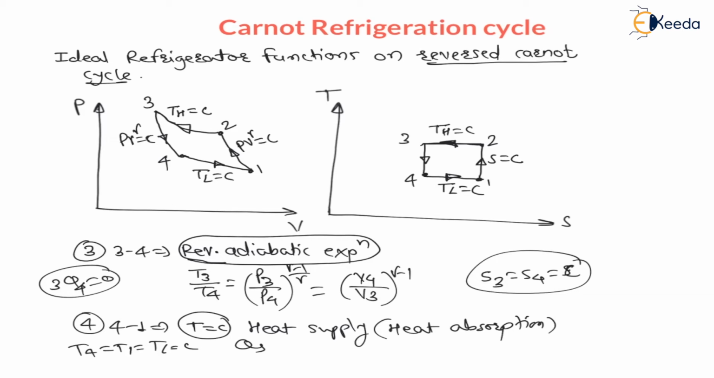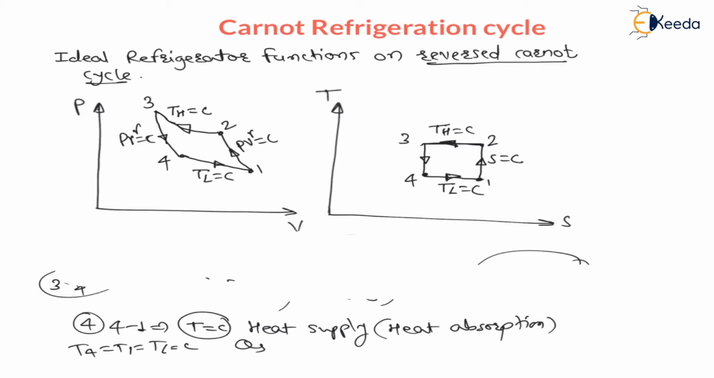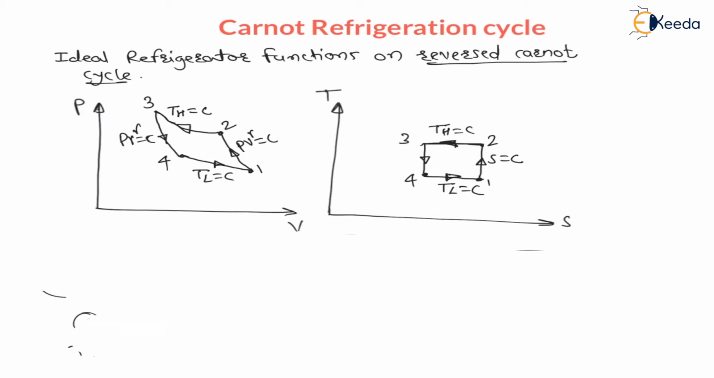Now my dear students, heat is supplied or absorbed during 4 to 1 and heat is rejected during 2 to 3, as we have seen. Therefore the area under the TS diagram for any process is nothing but heat. Here entropy S1 is equal to S2 and S3 is equal to S4.